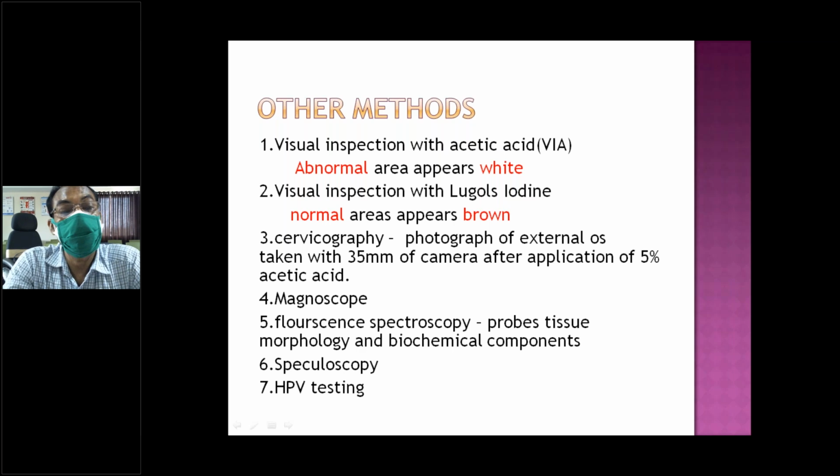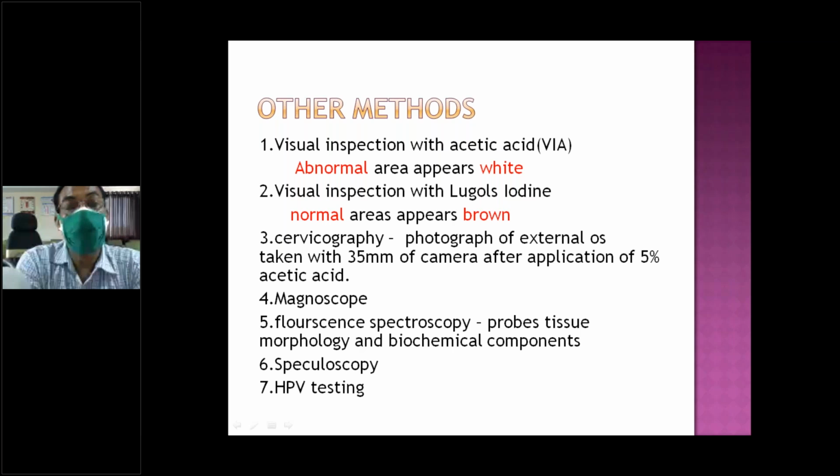Another method is visual inspection with Lugol's iodine. 2% or 5% Lugol's iodine, or Schiller's iodine, is applied over the cervix. Normal cells contain glycogen and will take up the iodine and turn brown.